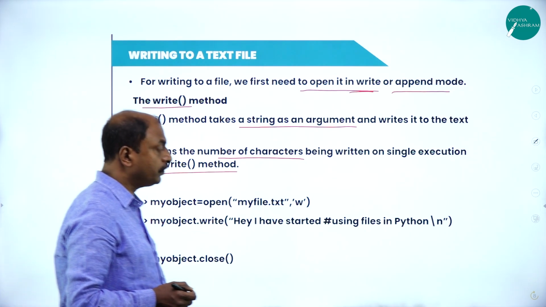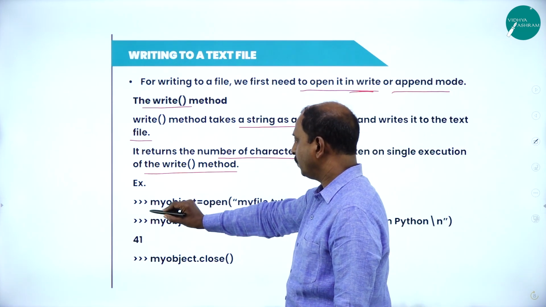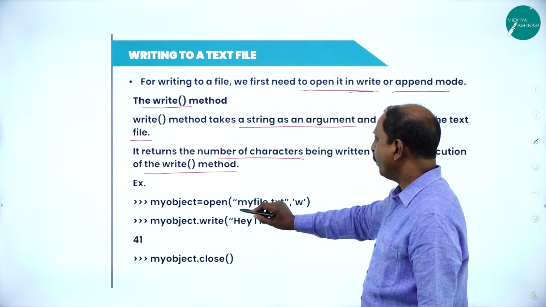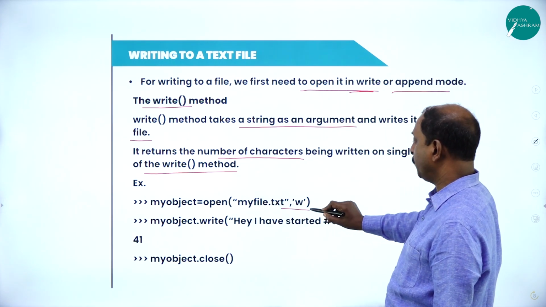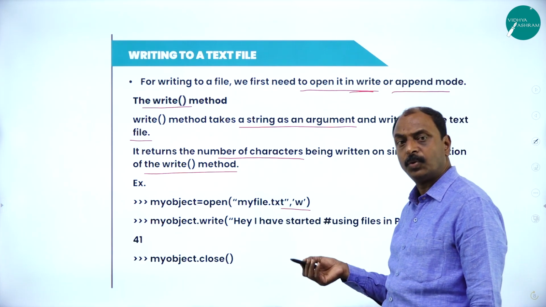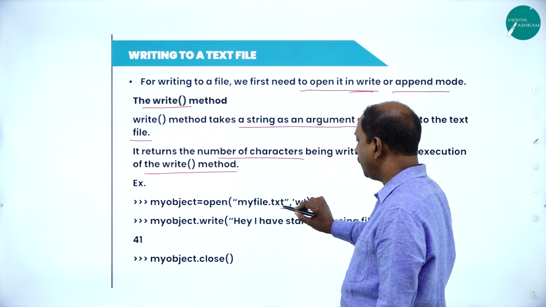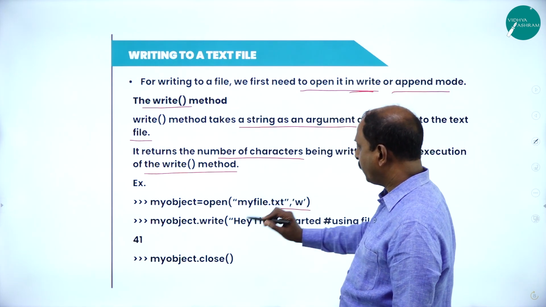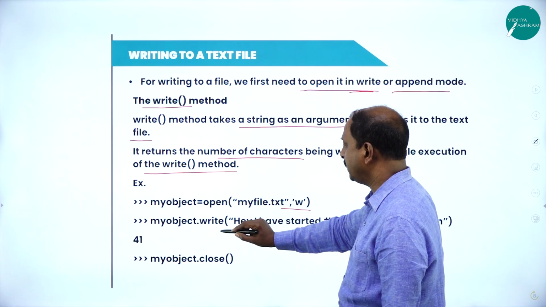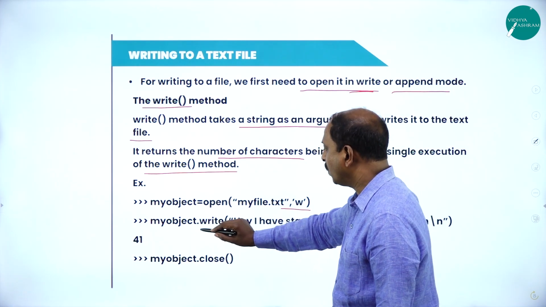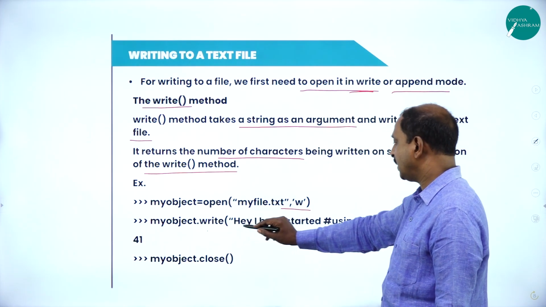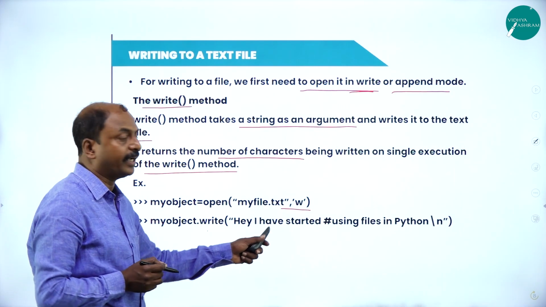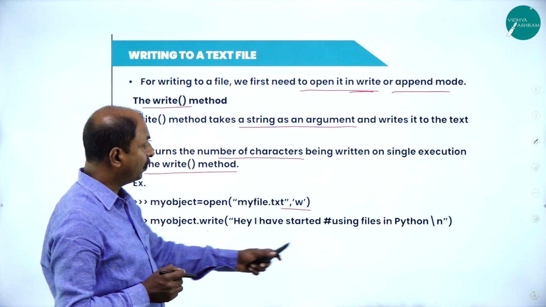Look at the example now. In the example, my object, the file object, equals open. We are opening a file, myfile.txt, with W. Here W stands for write mode. We are opening myfile.txt, a text file, in write mode. Next is my object.write. Here we are writing the string. This is nothing but the argument. As per the syntax, it takes a string as an argument. So open double quote, close here.